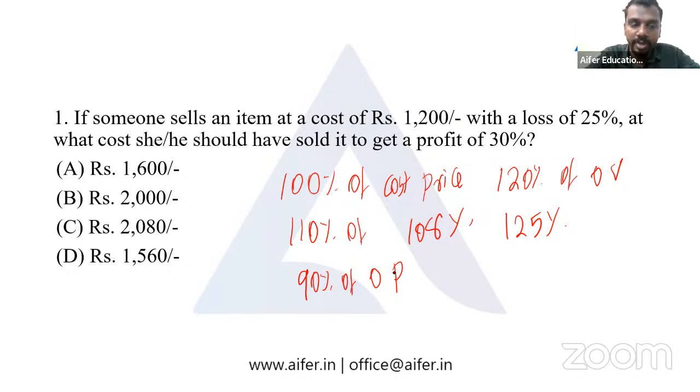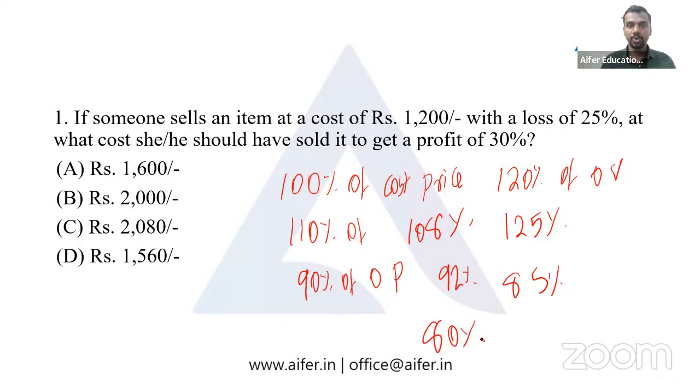If it is sold at a loss of 8%, we can say 92% of the original price. If it is sold at a loss of 15%, it is sold at 85% of the original value. If it's sold at a loss of 20%, it's sold at 80% of the original value. So this is a basic concept.